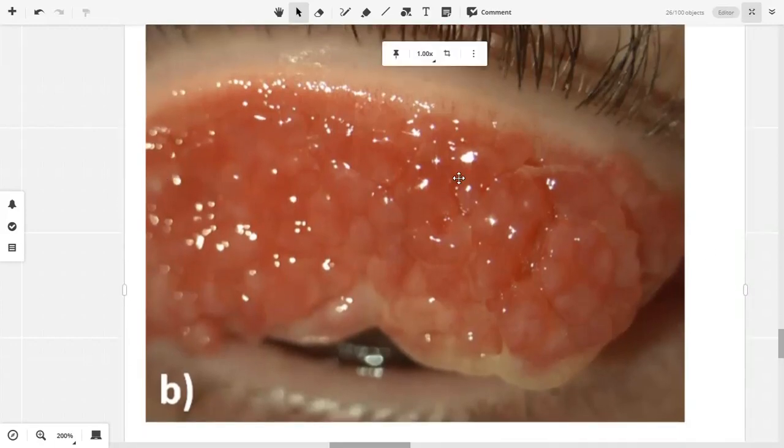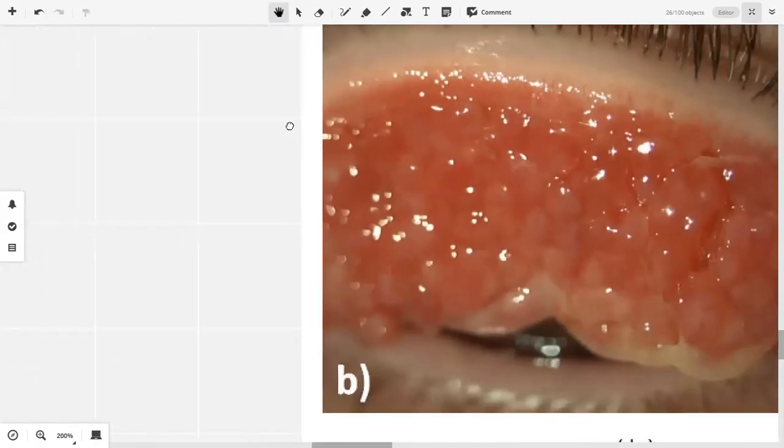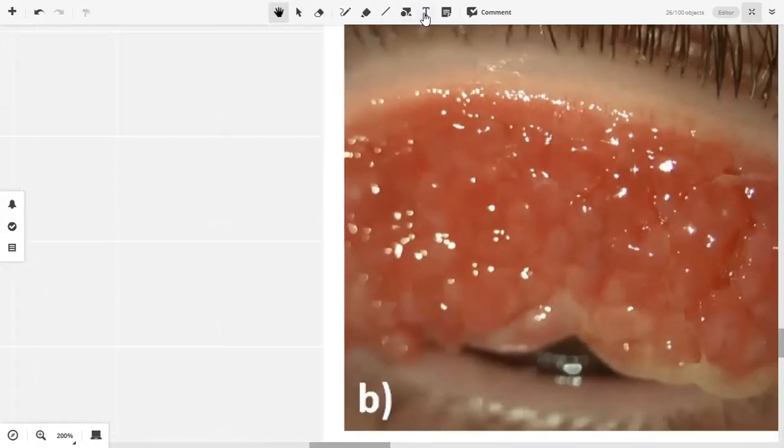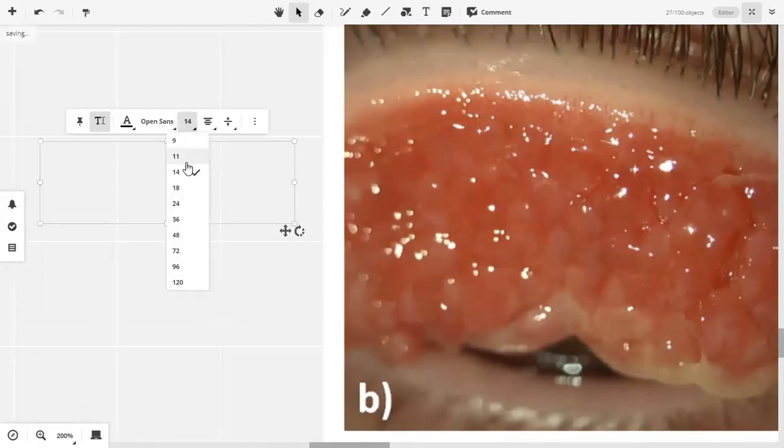Okay, these are papillae in the upper palpebral or tarsal conjunctiva. अब papillae होते क्या हैं in terms? Does anyone know what papillae are? Hypertrophy of the epithelium. ठीक है, that's one way to put it.